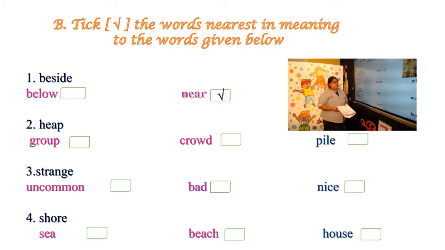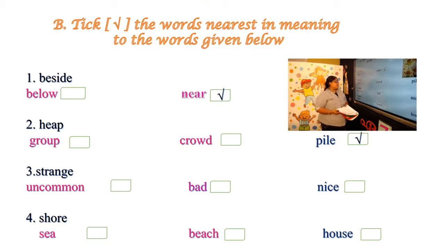You have studied that word heap. So is it a heap? The other word with the same meaning is group? No. You know that. Crowd? No. So what's the answer? Yes, pile is the answer. So put a tick for that. Yes. Group, heap means pile.